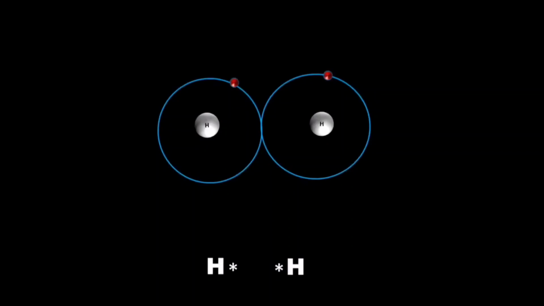The two hydrogen atoms overlap their shells and contribute their single electron, making an electron pair. The electron pair is attracted by both the hydrogen nuclei, which binds the two atoms together, forming the hydrogen molecule. So the bond between two atoms in a hydrogen molecule is the covalent bond.